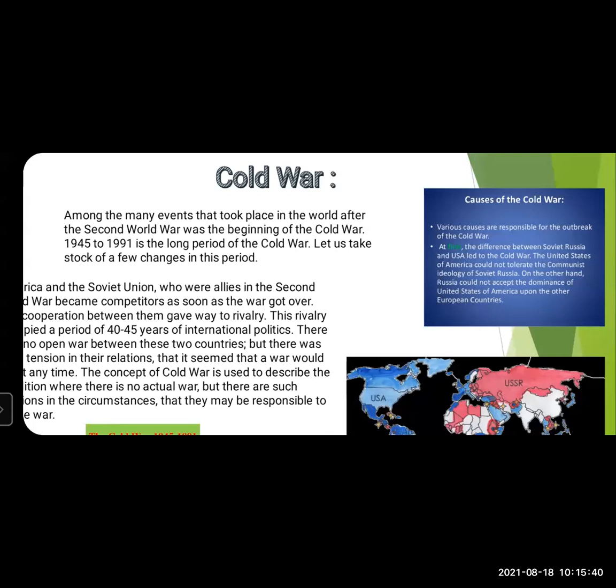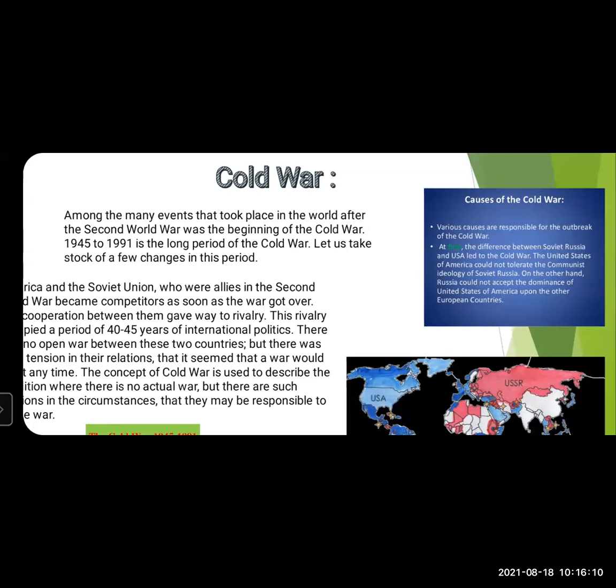Now, at first, the difference between Soviet Russia and USA led to Cold War. There was a lot of difference of opinion and opposition between them. They were allies. In the Second World War, Soviet Union and America were together under the allied powers. But after that, in Cold War, they became opposition to each other.